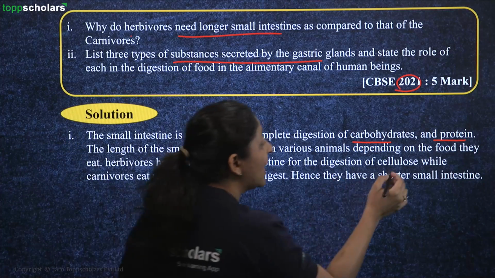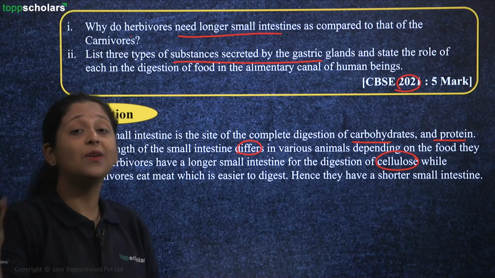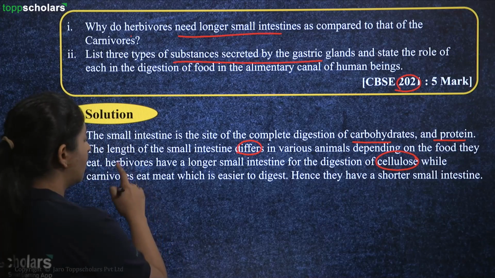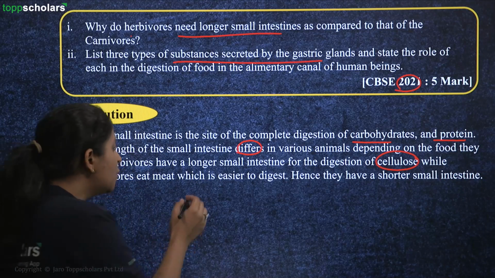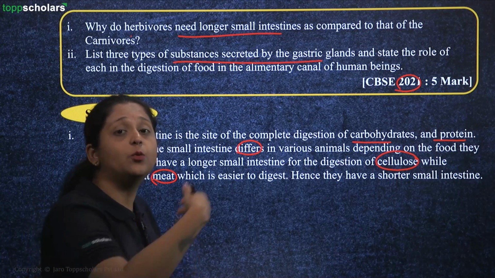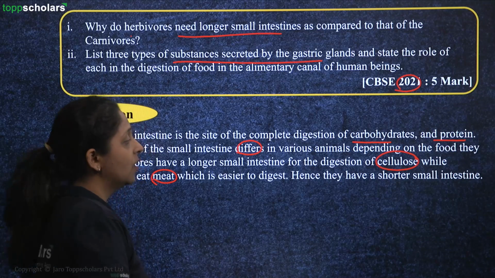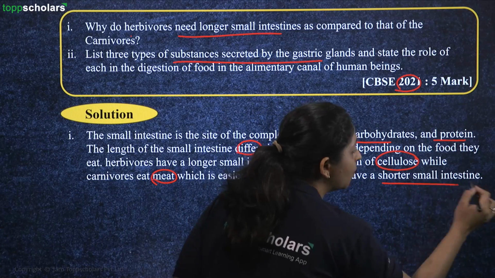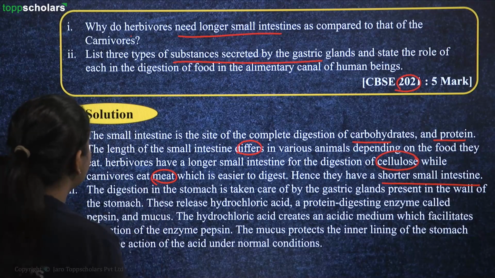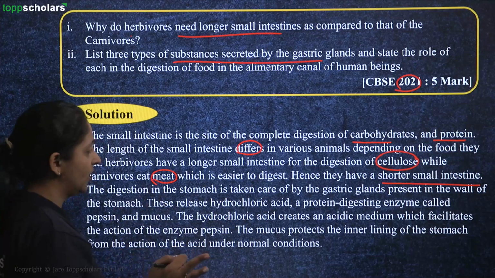Why? Because they have to digest cellulose. What is cellulose? A complex carbohydrate. You have to break down that complex carbohydrate. Whereas carnivores consume meat. Meat would be rather easy to digest. Why? Because it has a lot of proteins in it. So they have shorter small intestine compared to the herbivores. That's it. And the next question says, you have to list 3 types of substances from the gastric glands, right?